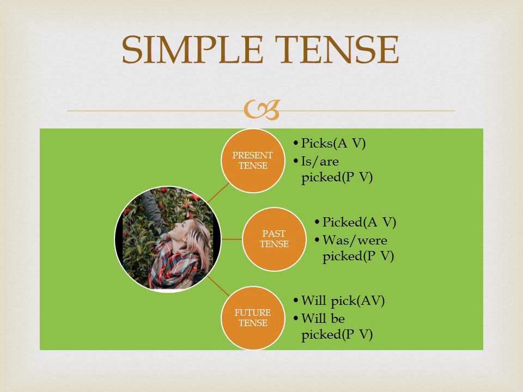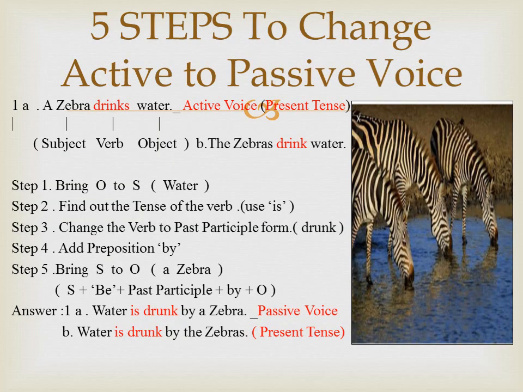In passive form, an apple is picked by her. Apples were picked by her. Apples will be picked by her. Since tense plays a very important role in voice, I have sorted out only verbs here.